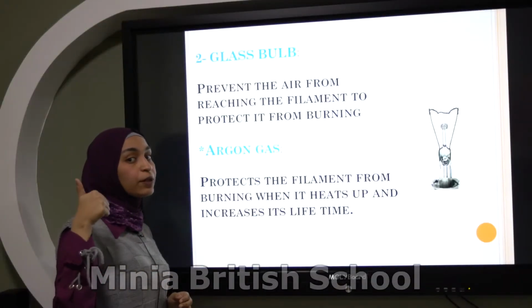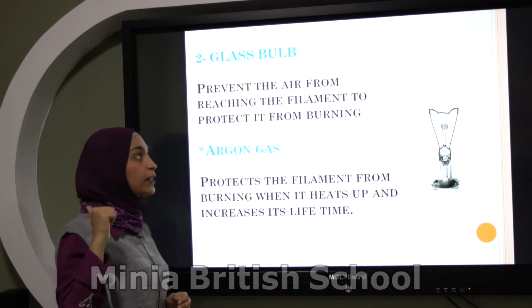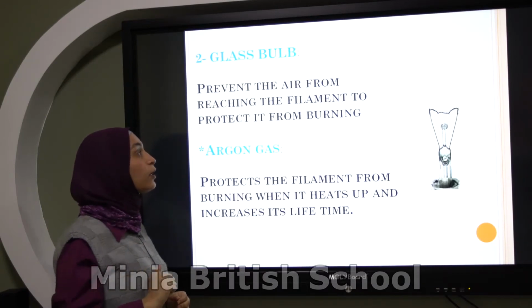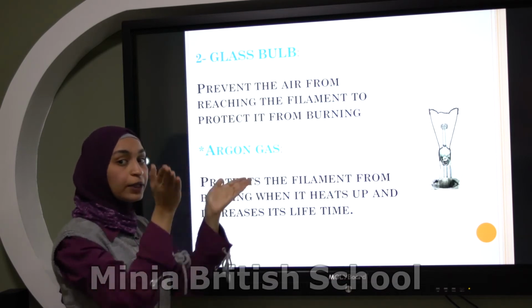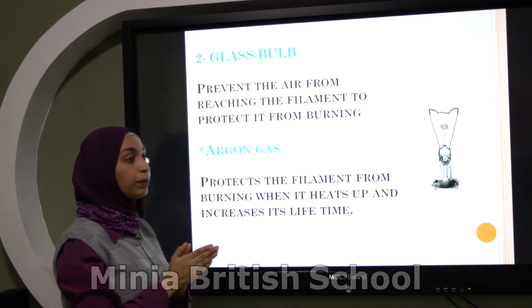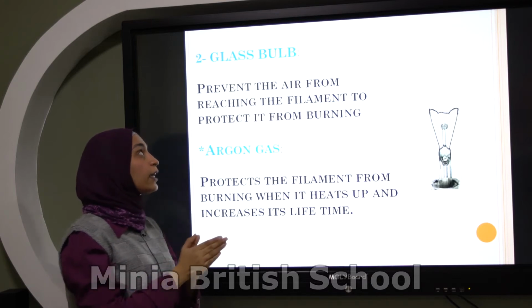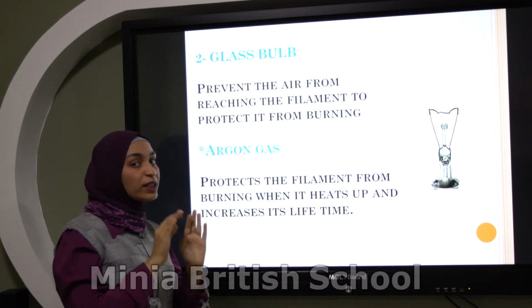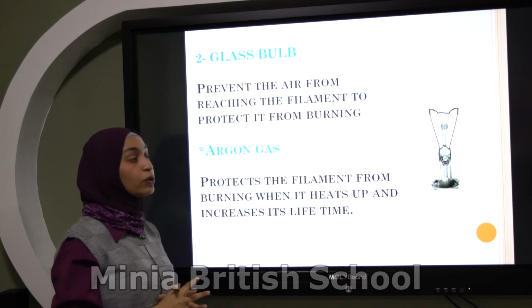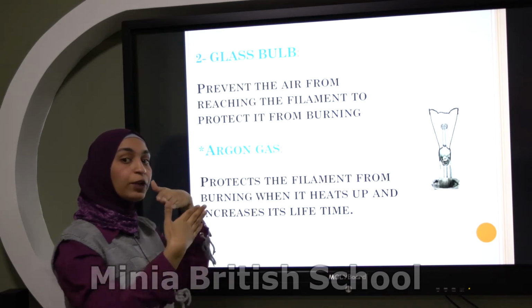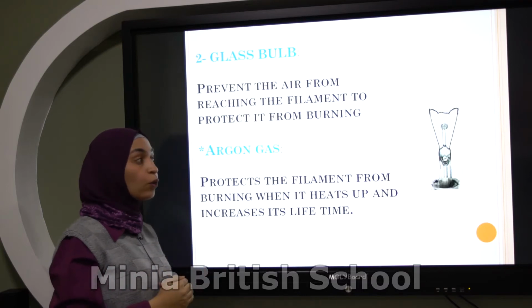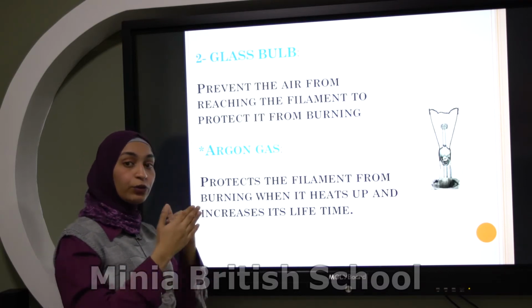This is the first part, which is filament, and we know the function of it. The second part in the light bulb is the glass bulb. Is what? Glass bulb. When I say glass bulb, of course, it is made of thin glass. What is the function of it? Prevent the air from reaching the filament.